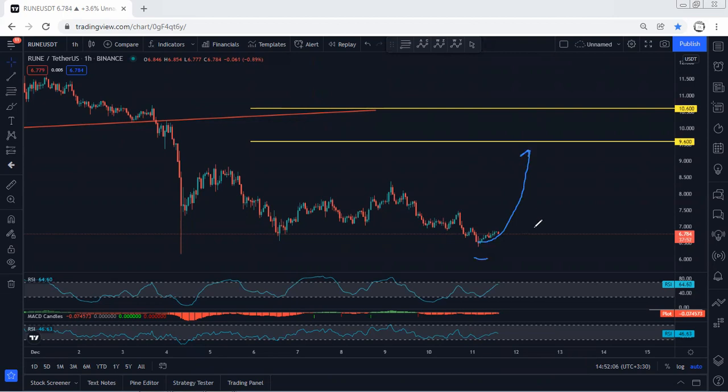This is what we're looking for. That's why I mentioned if we get any opportunity for buy, we'll take it. And the targets we can look for are 9.6 followed by 10.6.